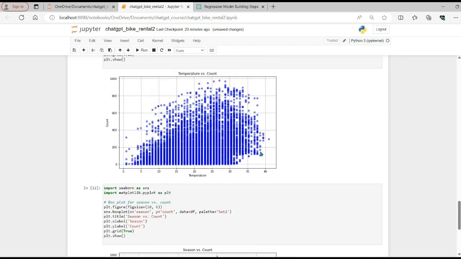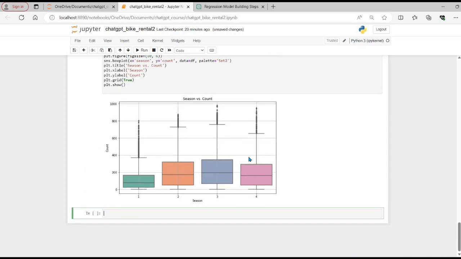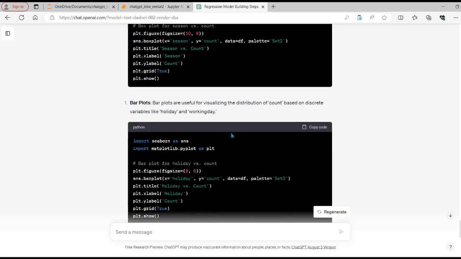And once we start moving into higher temperatures, this would probably be season 4, we see sales started going down compared to seasons 2 and 3. So this shows that season also plays an important role with respect to our sales.